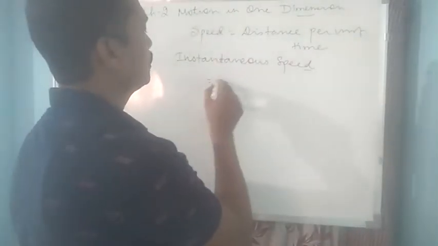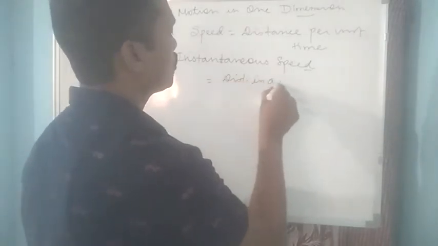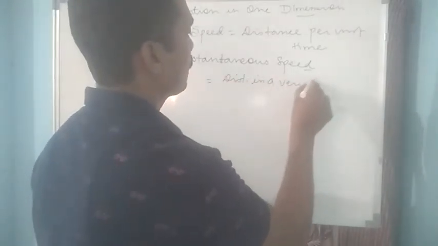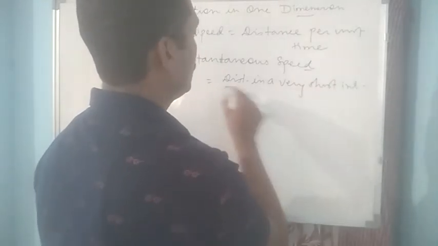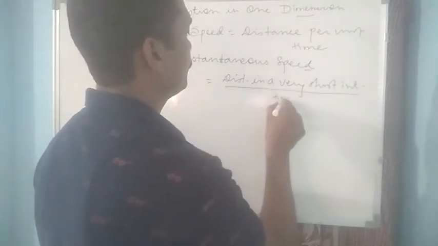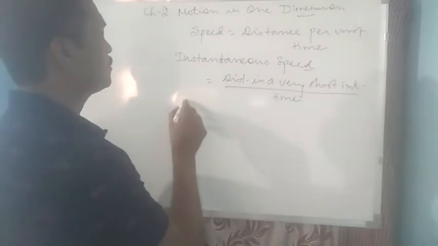So we can find it by using distance in a very short interval divided by time. So this will give you the instantaneous speed. Then we have average speed.